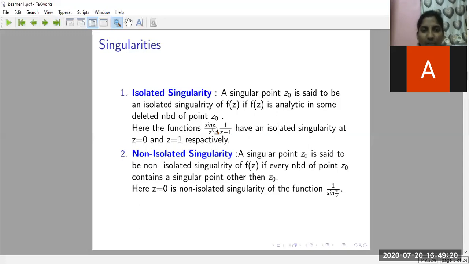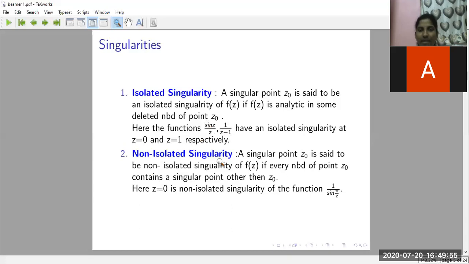And for 1 by z minus 1, if I take z equals 1, the denominator becomes 0. If the denominator is 0, the function is not defined, and that's why at z equals 1 the function has a problem. That function is not analytic, that is z equals 1 is a singularity. Except z equals 1, if in the neighborhood of 1 I take any point, my function will be analytic. So z equals 1 is an isolated singularity.